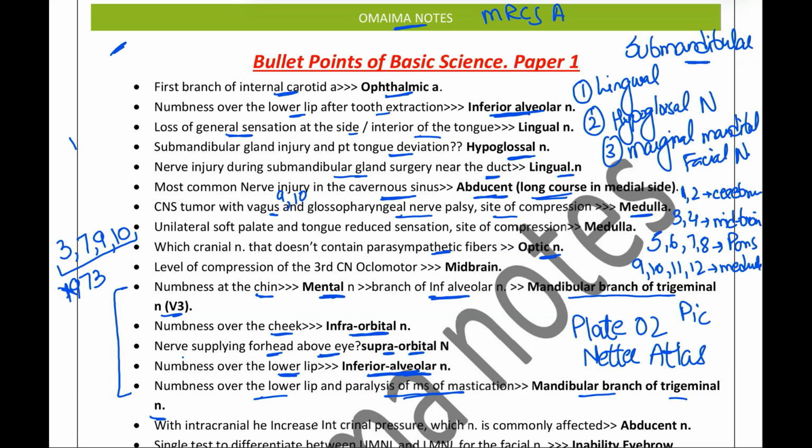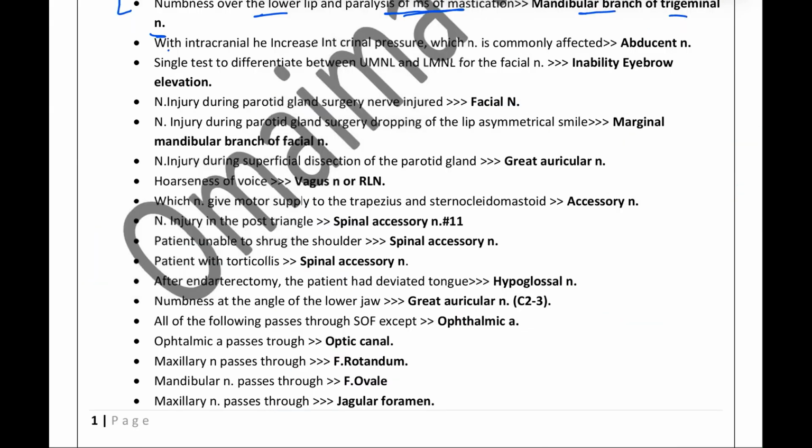Okay. So the level of compression of the 3rd cranial nerve, that is the oculomotor, would be in the midbrain. We have gone through this part as well. So with an increase in the intracranial pressure, which nerve will be affected? We have the abducens nerve. If there is any cavernous sinus pathology, or an increase in the ICP, or some brain injury, the abducens nerve is the nerve which can get injured. The reason for this is that it has the longest course, and a long course makes it more susceptible